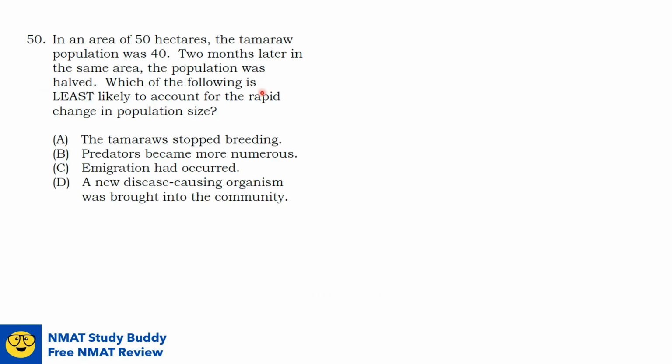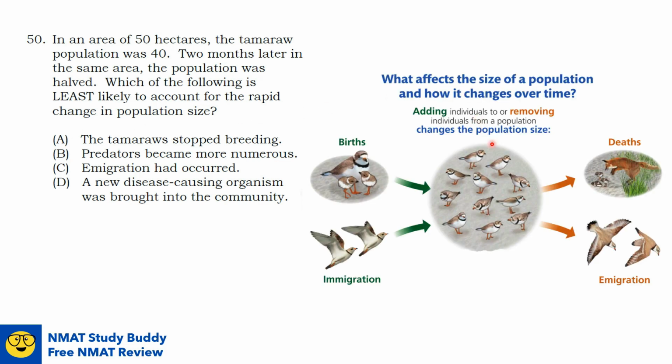Question number 50. In an area of 50 hectares, the tamaraw population was 40. 2 months later, in the same area, the population was halved. Which of the following is least likely to account for the rapid change in population size? Population size is affected by addition and removal of individuals from a population. Addition occurs through birth or through immigration, the influx of new individuals from other areas into a new area. Removal, on the other hand, is caused by death or mortality and emigration, or the movement of individuals out of the population into other locations.